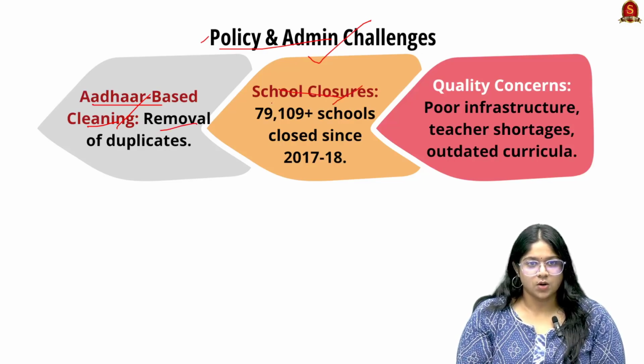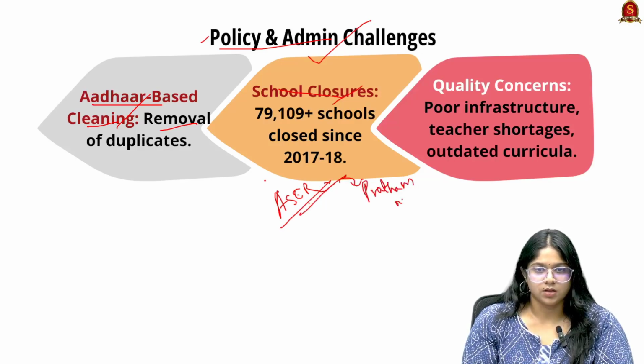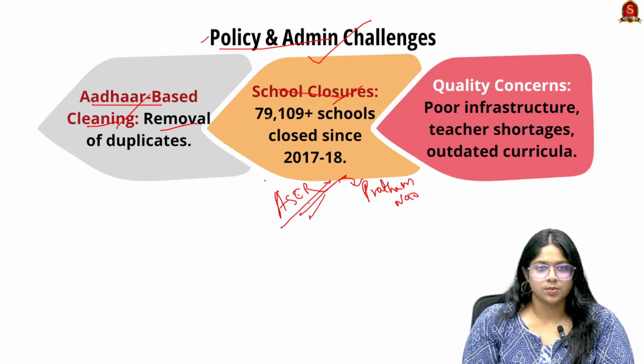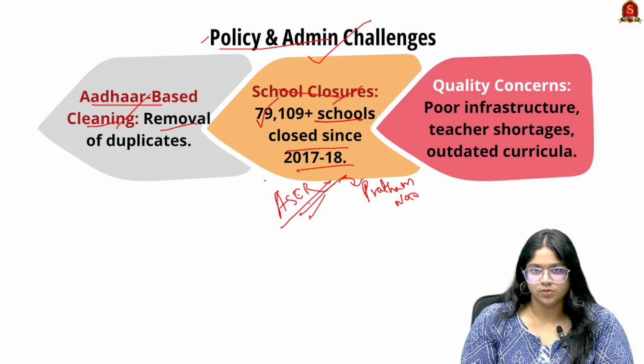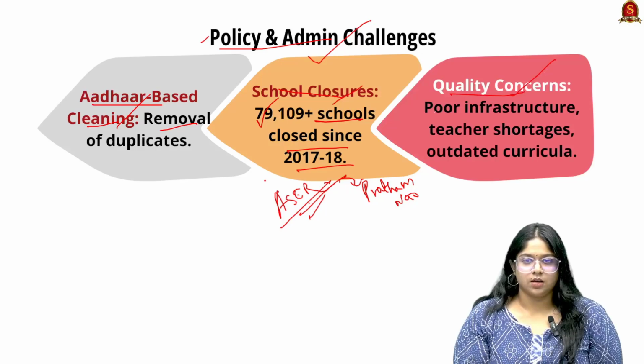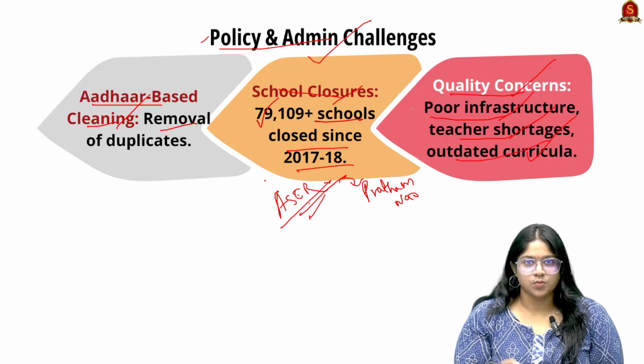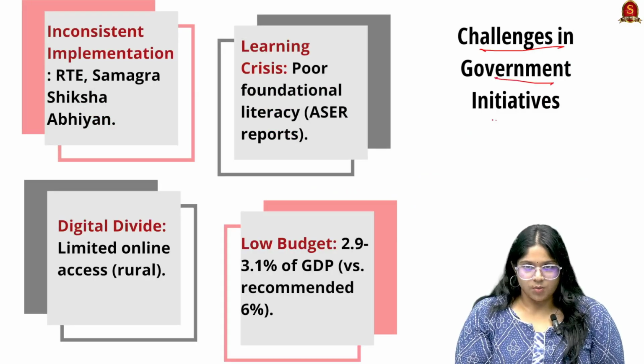According to the ASER Annual Status of Education Report, recently announced by the Pratham NGO, almost 79,000 plus schools have closed since 2017 to 2018. And finally, quality concerns. Issues like poor infrastructure, teacher shortages, and outdated curricula are all important challenges posed due to the decline in school enrollment.